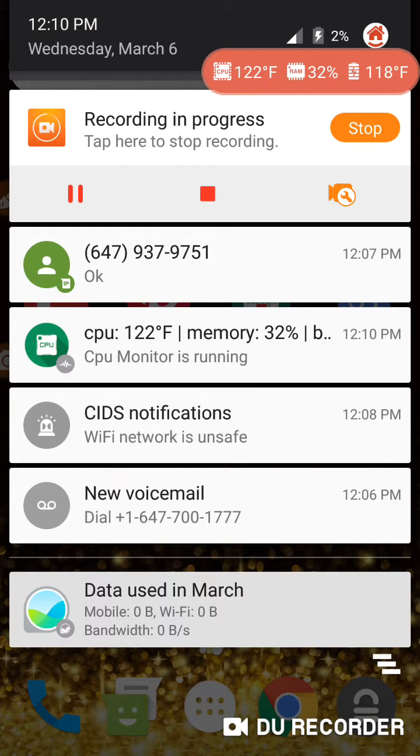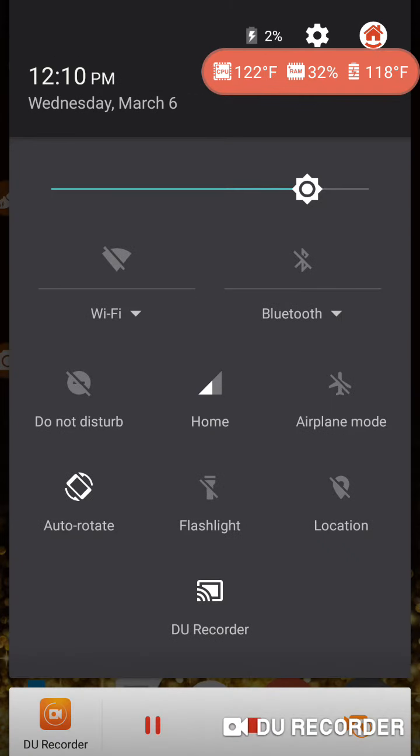CIDS notifications means that this phone has joined a network. All right, this phone constantly joins the network, just as the MacBook Pro does. They constantly join a network. However this malware works, every time I use the phone or the MacBook Pro, it permits them to join a network. So right now, this is what I show. No network. Wi-Fi is off.